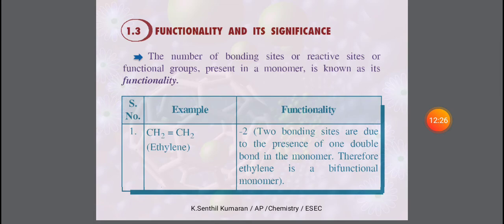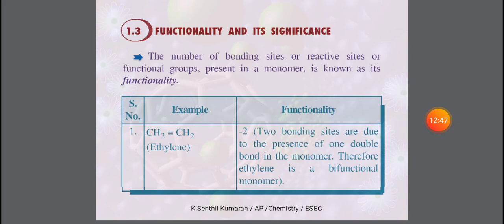These are the various types of functional groups. A reactive site means a functional group attached to the carbon chain, also called a bonding site. How many bonding sites or reactive sites are available in a single monomeric unit, that is called the functionality.